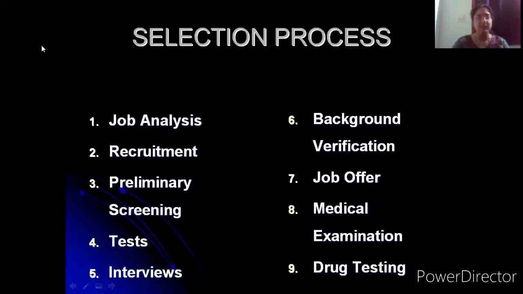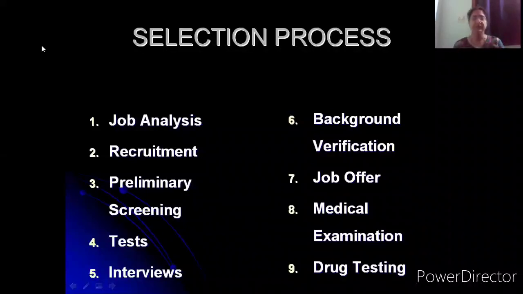And yes, of course, we also need to find out whether the person has any kind of communicable disease within them, so that they don't transmit it to the other employees. So for all these purposes, it's important to conduct a medical examination. Then finally, you have drug testing.